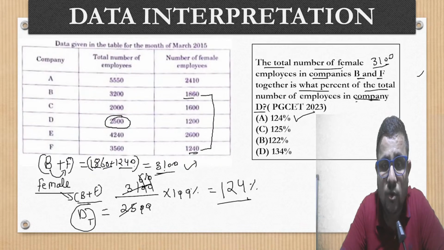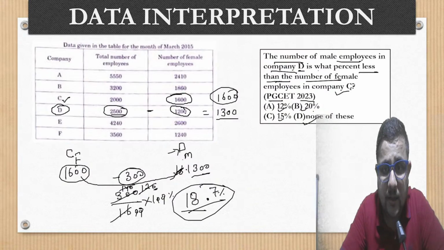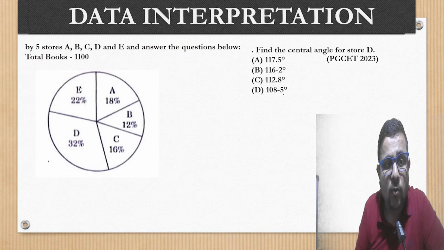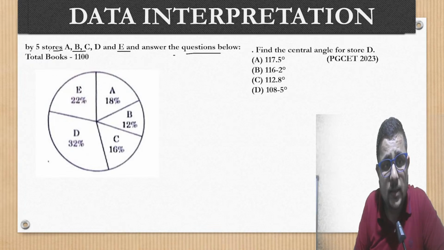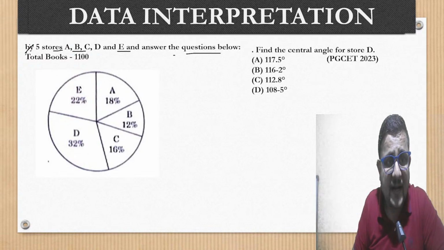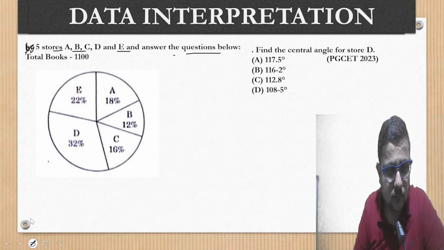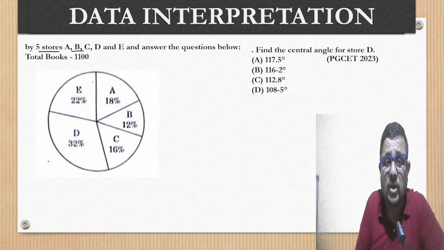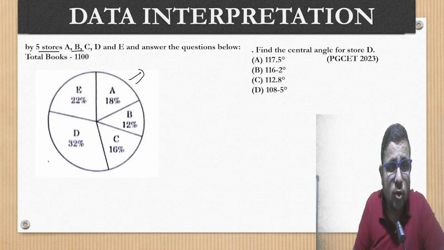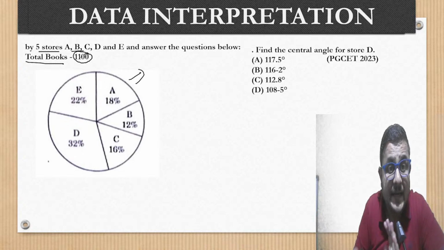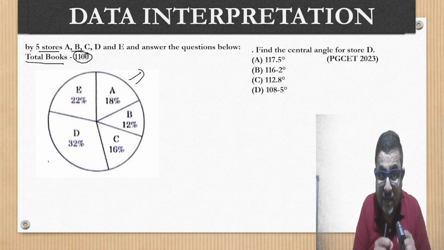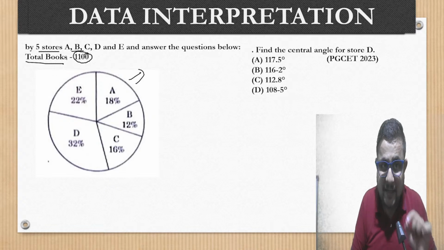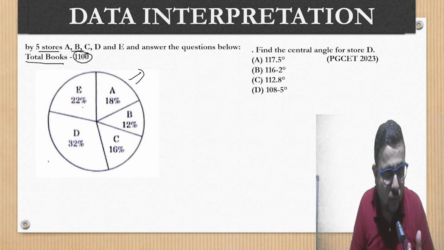Now the DI changed. There were 2 questions from this DI. Okay, so that we already discussed. Now let's move on to the next one. By 5 stores A, B, C, D and E, answer the question below. So there are 5 stores given in the pie chart. Total books they have given us, that is 1100. Each and every data we need to understand, which is very, very important. So data analysis is the most important thing which you need to understand here.